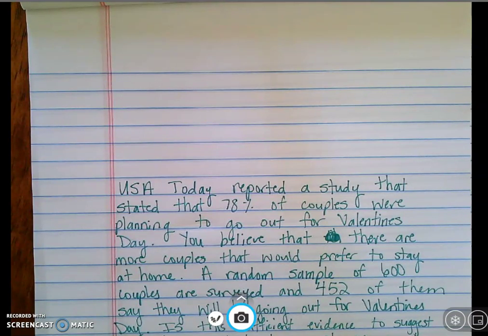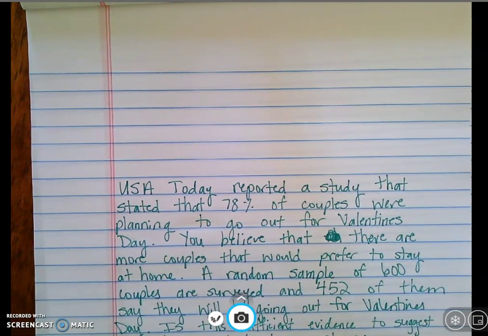Hey guys, I have been asked to do an example with p-value, and I'm also going to do a confidence interval while we're in there, just so you can see how these are done if you've been struggling a little bit. Before we get to the problem, though, I want to review things you need to do this problem, because remember, it's not going to tell you to do these.